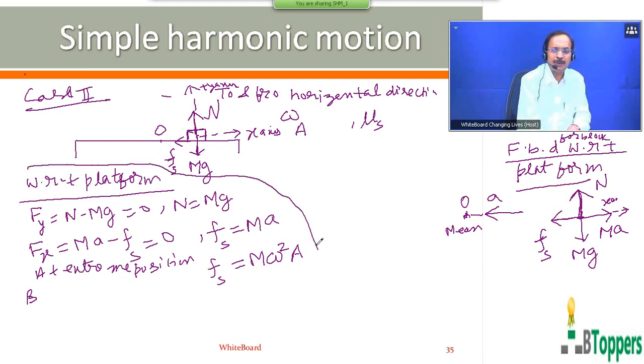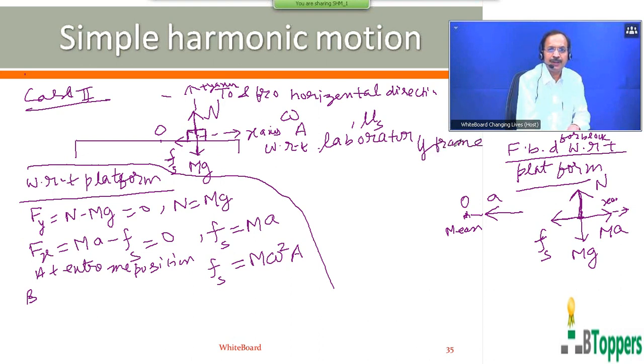Suppose you consider the first free body diagram which I have drawn on the left hand side, with respect to the stationary observer on the ground, that is, with respect to the laboratory frame of reference. I told you the coordinate system or frame of reference fixed to the stationary observer on the earth, we call the laboratory frame of reference, which is approximately considered as an inertial frame of reference.